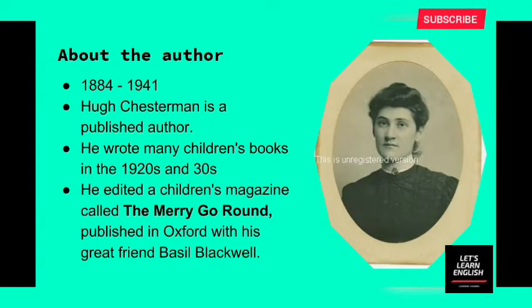Hugh Chesterman, who was born in the year 1884 and died in the year 1941, was a well-published author. He has written many children's books, especially in the 1920s and 30s. He has also edited a children's magazine. The name of that magazine is The Merry-Go-Round, and he published it along with his friend Basil Blackwell.